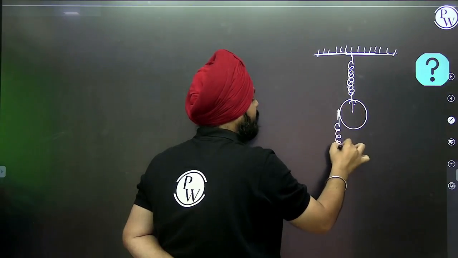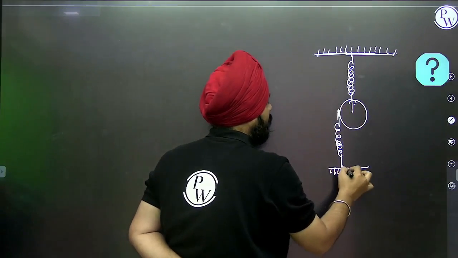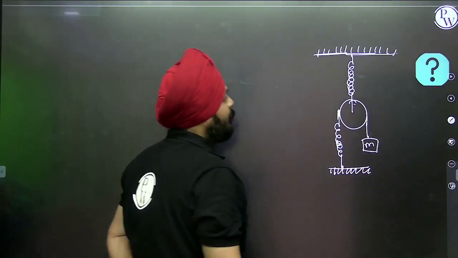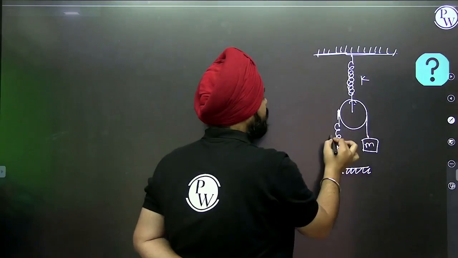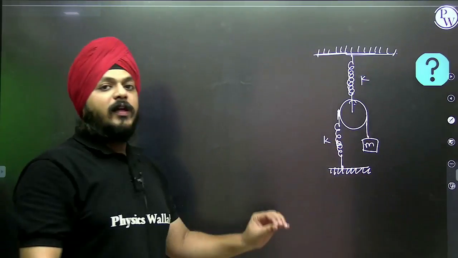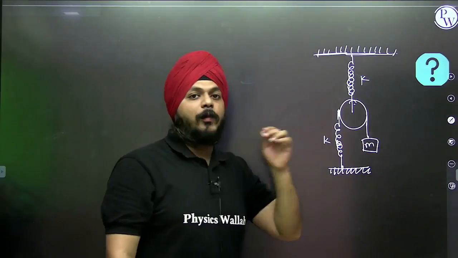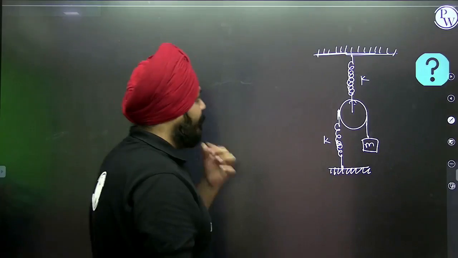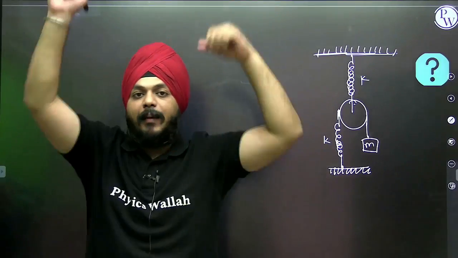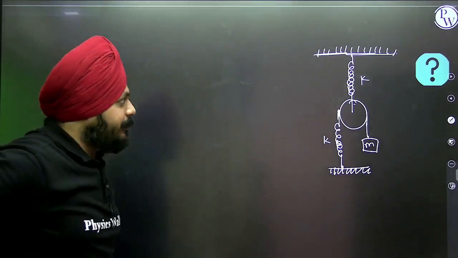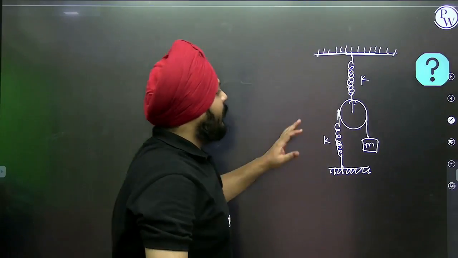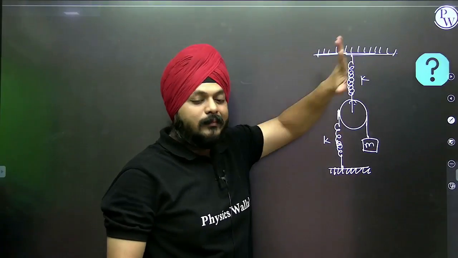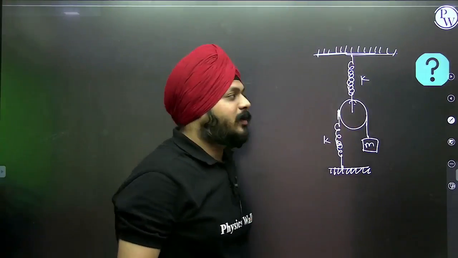The arrangement is like this way. This is a spring of spring constant K, and this is of spring constant K. Suppose a gentle push is given to the block, then we need to calculate the time period for the SHM of the block. What will happen here? Again, we could calculate the displacement, but there is a simple shortcut.